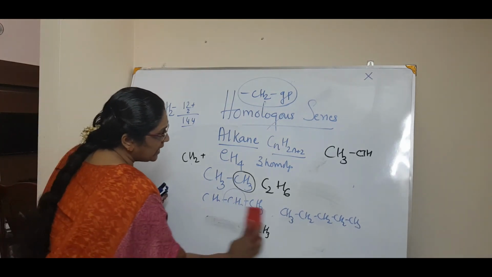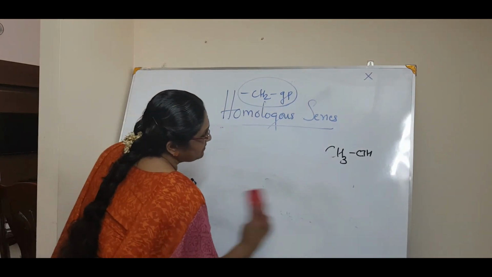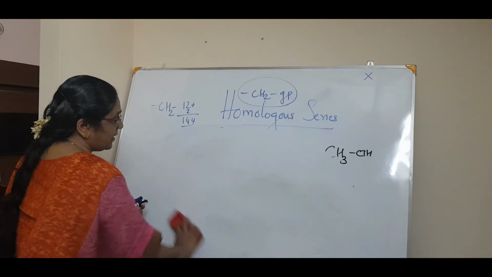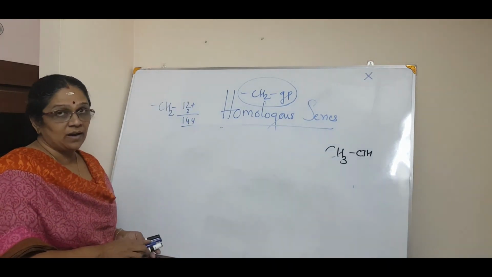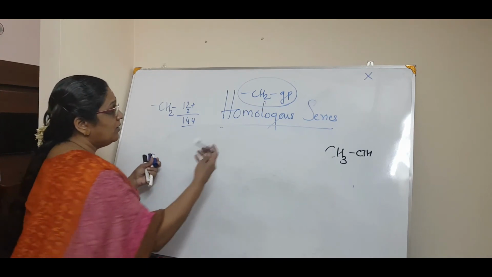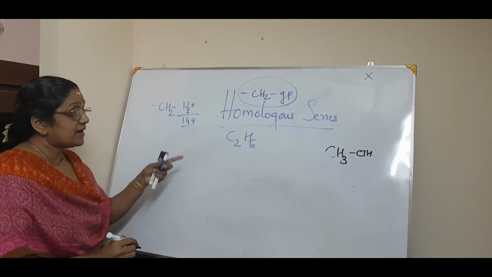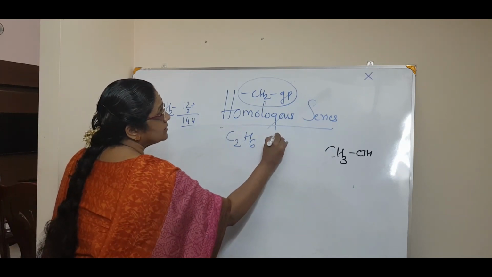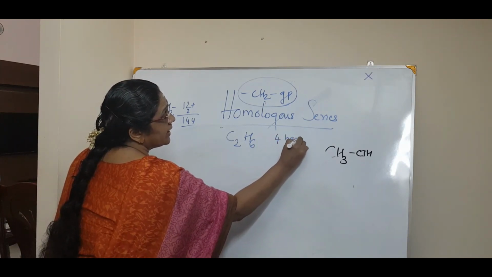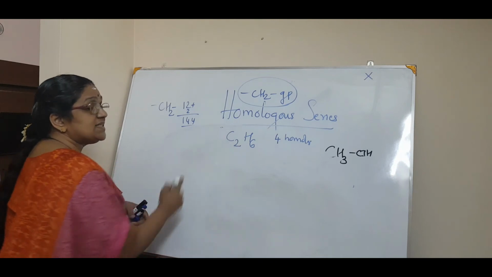Sometimes in some question papers a formula is asked. For example, C2H6. They tell you to write the first 4 homologues of this series.